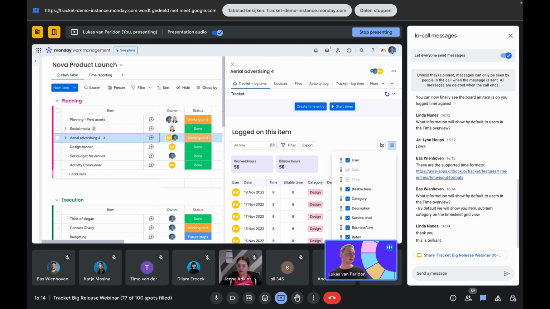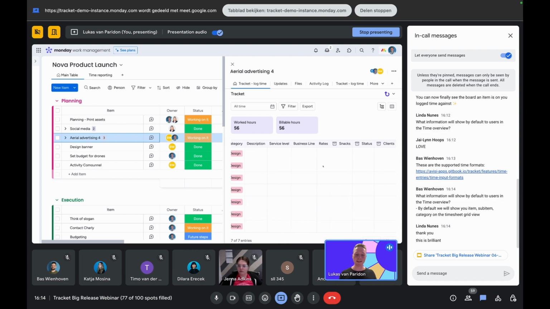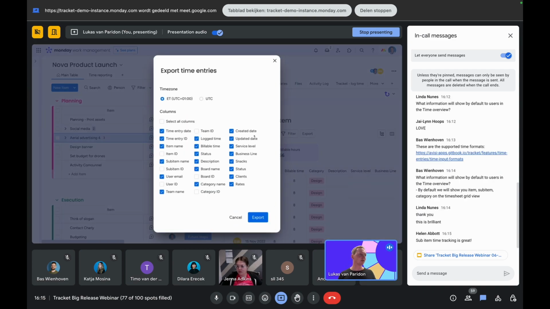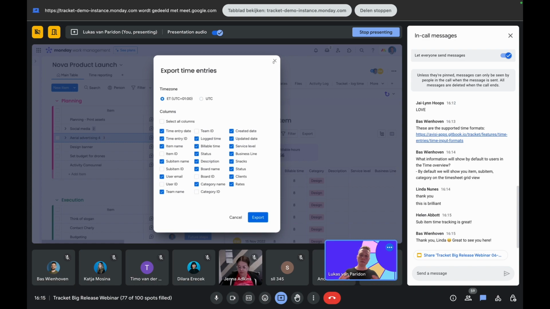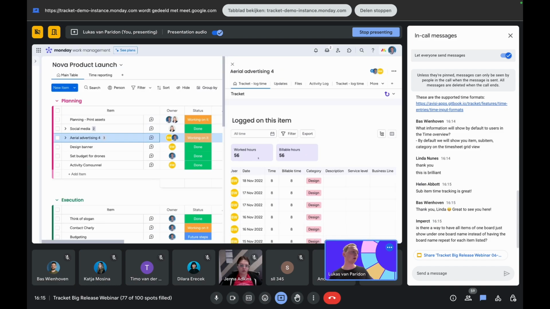Okay, this is all customizable as well, because this can become cluttered if you've got a lot of these fields. And a good thing here is we can export from this overview and select exactly what we'd like to see on the export. So specifically related to this item, with a breakdown of sub-items and everything we want to see. Maybe this represents a client, maybe this represents a project, and you want to share the information, you can do this with this. All right.